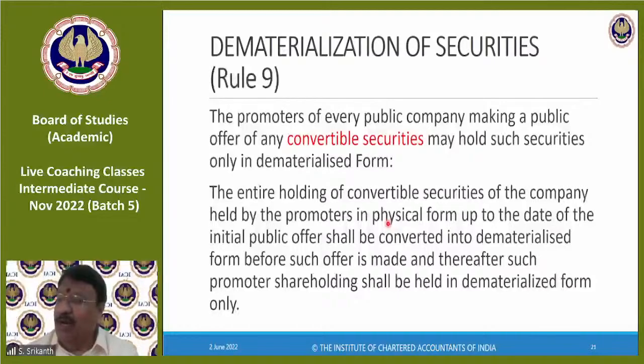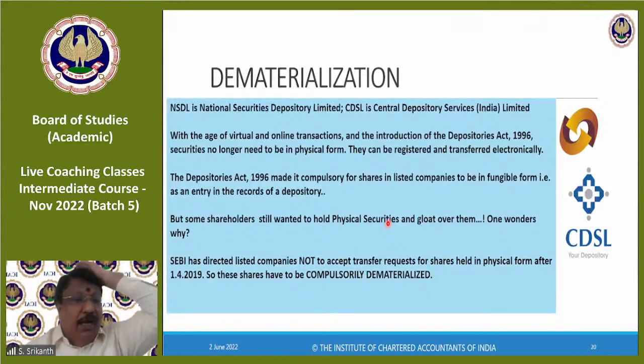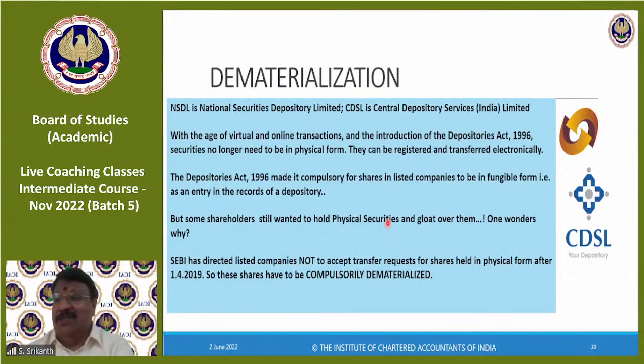Why is Rule 9 only for unlisted companies? Does it mean listed companies are allowed? No, sir. Listed companies already come under the control of SEBI. You are not listening. You are so eager to ask a question, you are not listening. See, all listed companies come under the purview of SEBI, and SEBI has already directed listed companies to compulsorily dematerialize all the shares. You got it? Please confirm that you have understood.